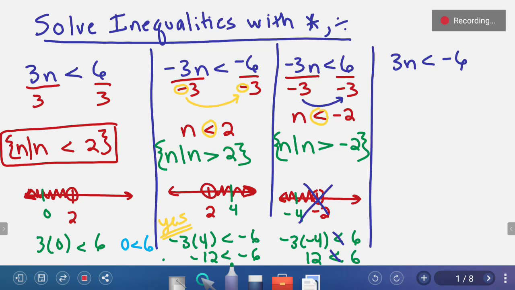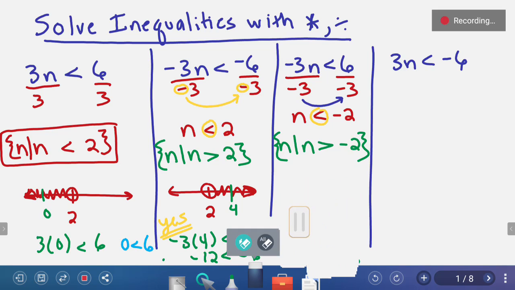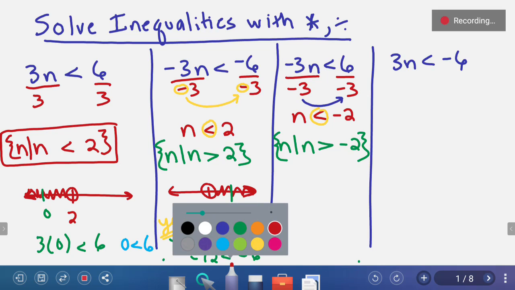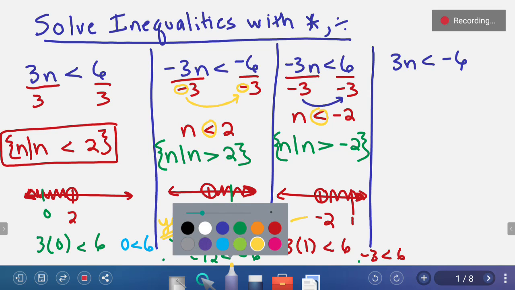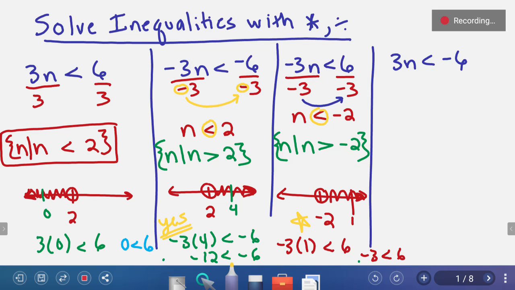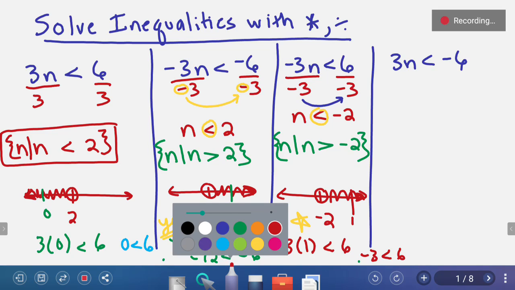Let's test to see if that worked. So we'll regraph it. Our number line, benchmark it at negative 2. Now we're saying that n is greater than negative 2. What's a number greater than negative 2? We can go with the number 1. Negative 3 times 1, is that less than 6? Negative 3 times 1 is negative 3, and negative 3 is less than 6. That is true. So we've done a good job, and our solution set is now finished.